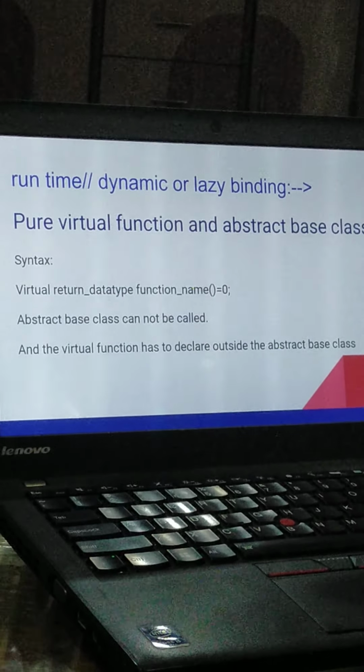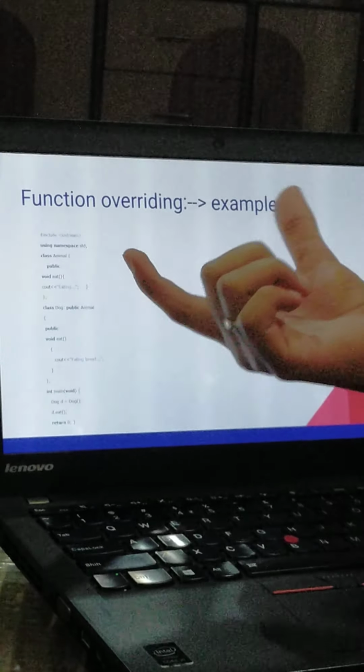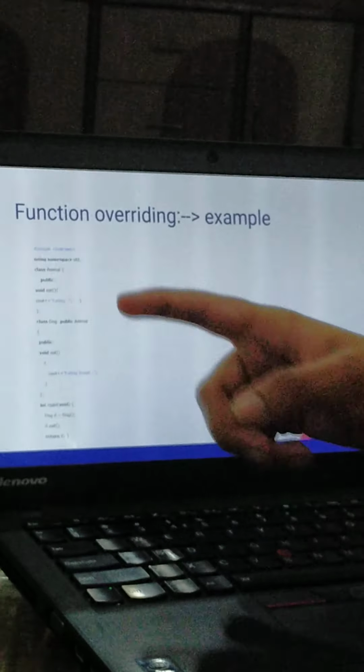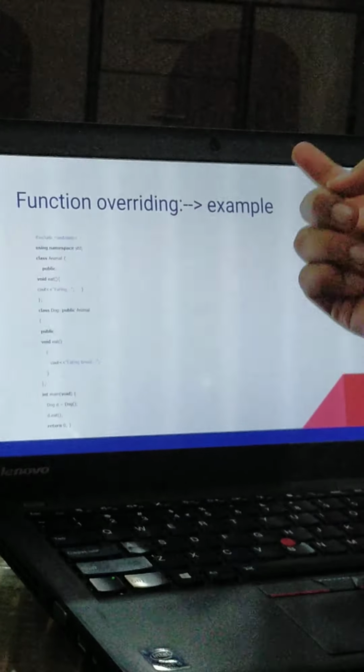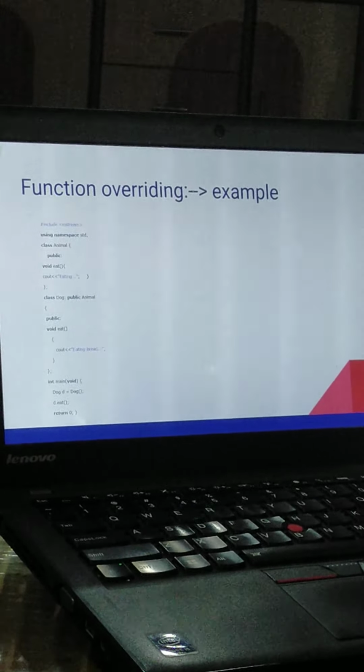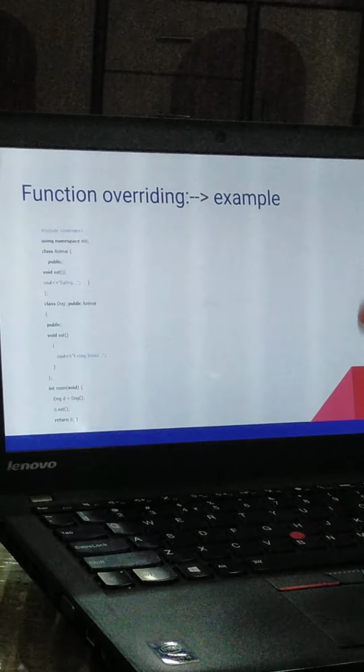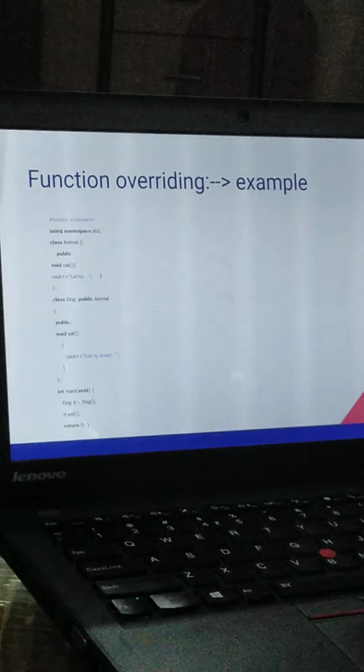Now let us move to another one, that is function overriding. Function overriding uses the method of inheritance. So it is very important because it combines two methods in C++ programming.